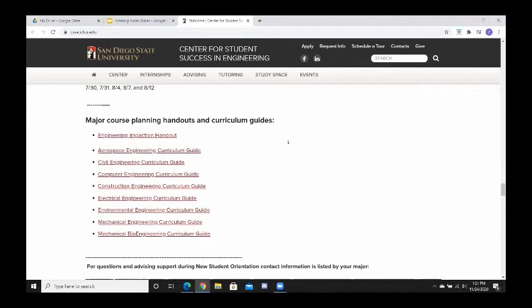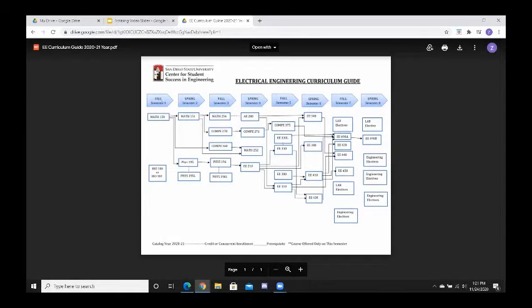So going down, we have curriculum guides. Now, these can be very useful to show you exactly what courses are needed for what. For example, I'll show you the EE guide. And you can see that we go by fall, spring, all the way to when you would finish off school. And you can see what courses are needed for certain courses, which is very useful to not have to go through the web portal and see what the prereqs are for what courses. You can simply use this guide.